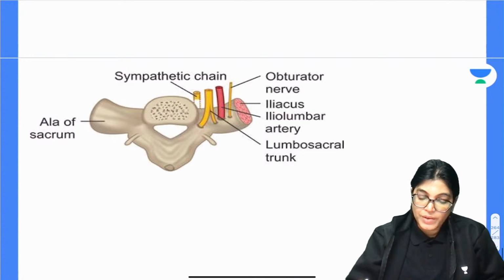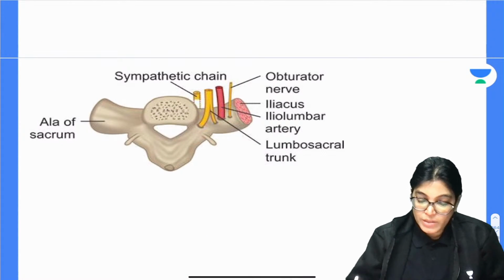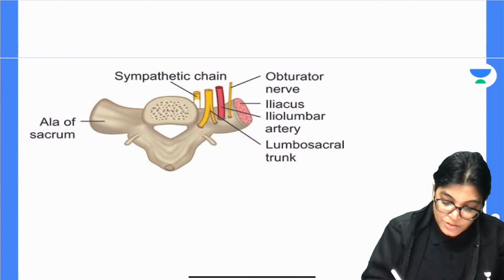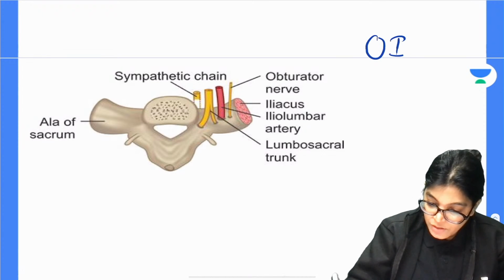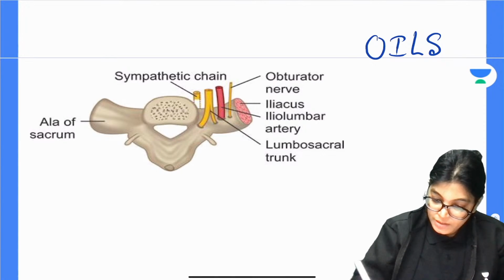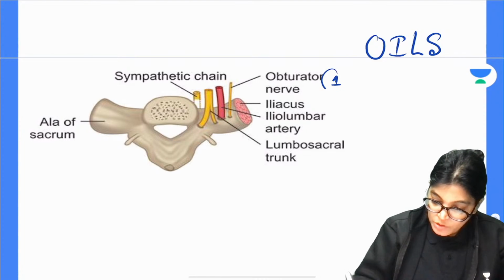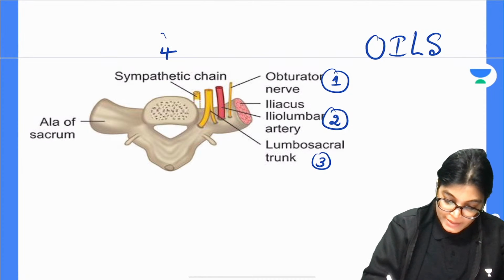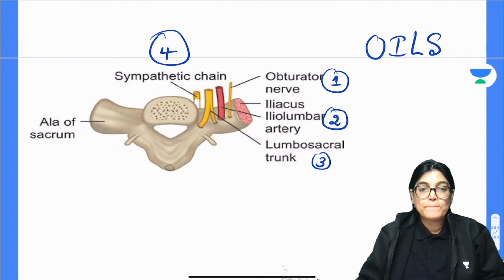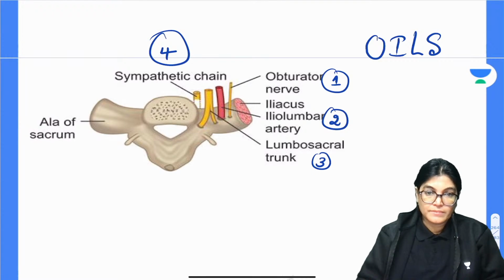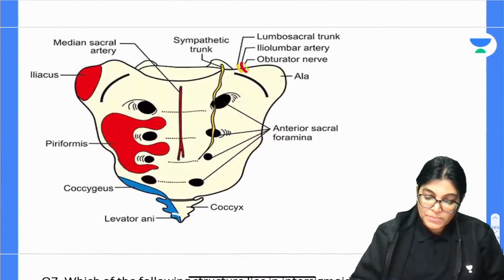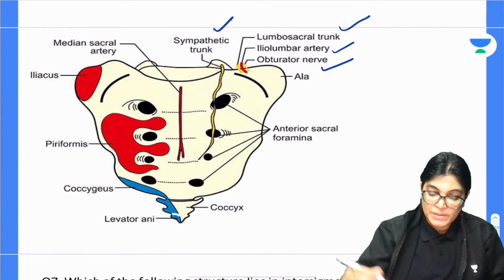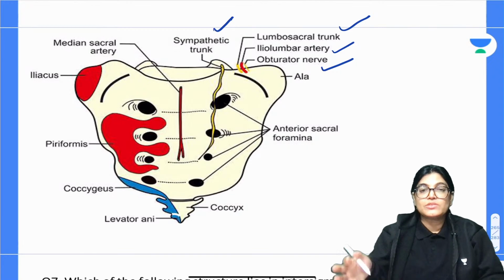So this is a diagram where you can see the structures related. If we proceed from lateral to medial, OILS: lateral most structure obturator nerve, iliolumbar artery, lumbosacral trunk and sympathetic chain. Correct? Now, the same thing here also you can see: obturator nerve, iliolumbar artery, lumbosacral trunk and sympathetic trunk. These are the structures related on the ala.